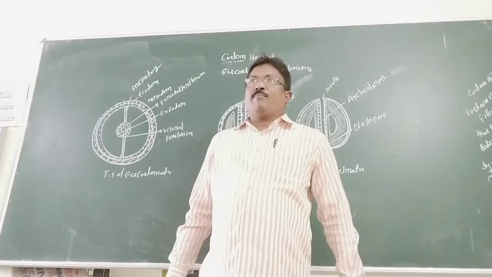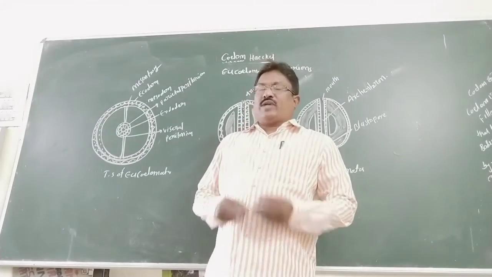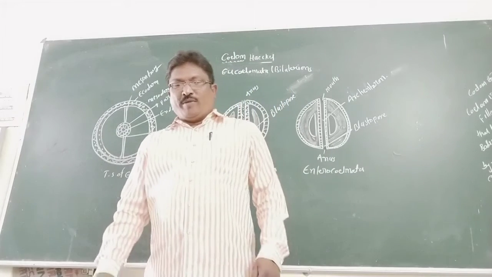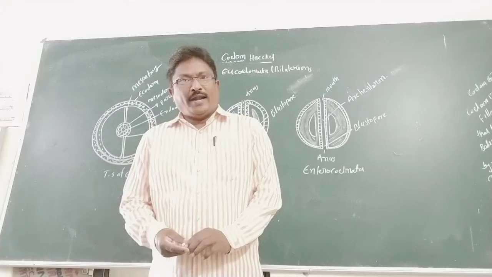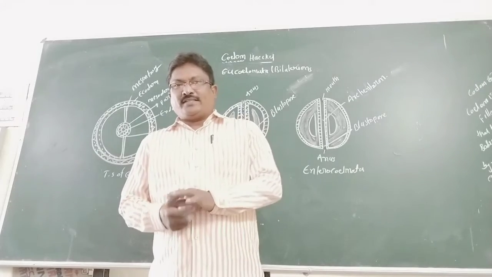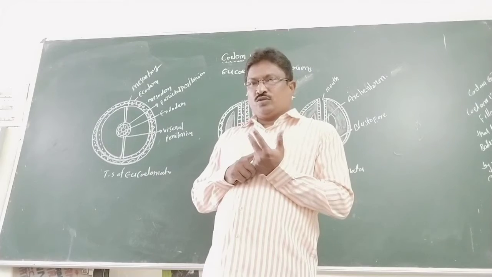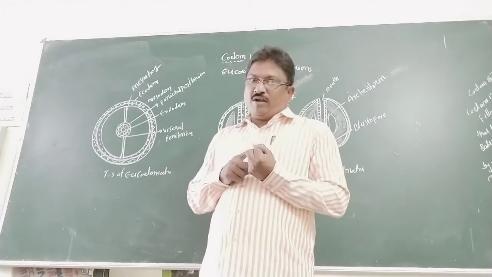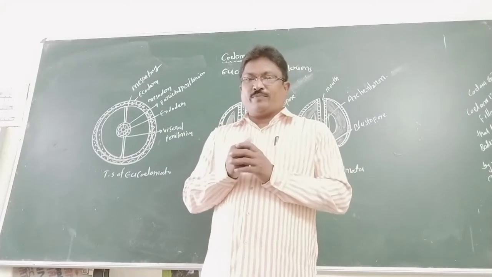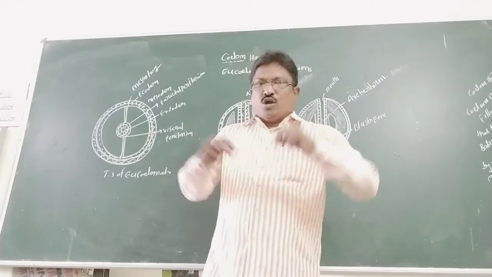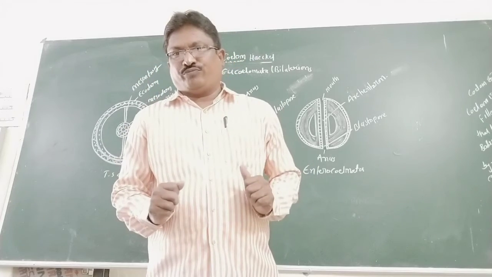The previous class completed the various types of coeloms in the animal kingdom. Coelom is acoelomate, pseudocoelomate and eucoelomate. In the previous class, acoelomate and pseudocoelomate were completed, and next is the eucoelomata. What is the eucoelomata? Eucoelomata means true coelom.